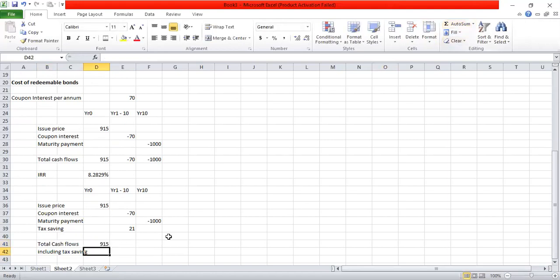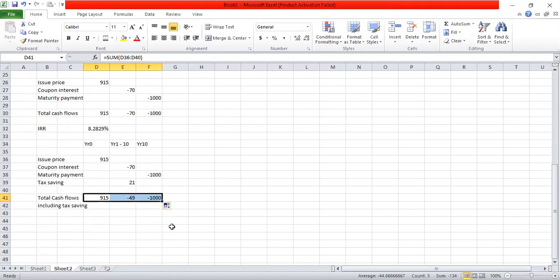year 0, 915, year 1 to 10, minus 49, and final year minus 1000. So like I have done earlier, I can now calculate IRR for the new cash flows. So in the financial calculator, again, I'm going to use the cash option. In the cash option, once I come to the second row, I press EXE and then start entering the cash flow. So as I told you, year 0 would be year 1 in the financial calculator.